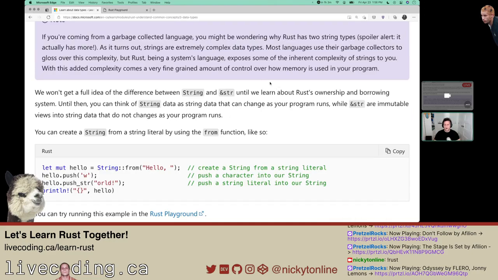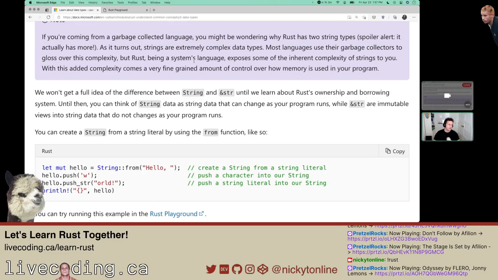If you're coming from a garbage collected language like Java or C#, you're wondering why Rust has two string types. Spoiler alert, it actually has more. Oh noes. I'm sure there's good reasons though. Turns out strings are extremely complex data types. Most languages use their garbage collectors to gloss over this complexity, but Rust, being a systems language, exposes some of the inherent complexity of strings to you.